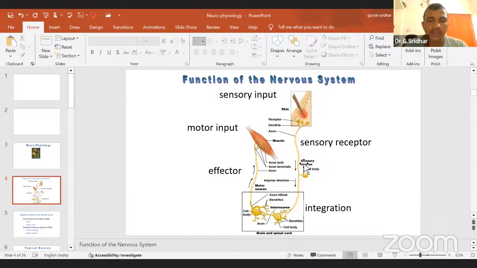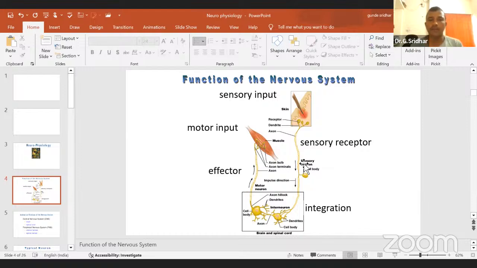Then the brain will analyze, that means integrate, what type of information we are getting. For example, you saw a snake. What will you do? You will be afraid. Then you will run. I mean to say that if you want to combat that snake or if you want to kill that snake, you will show a different type of response. Or if you want to run away from that snake, you will show a different type of response.